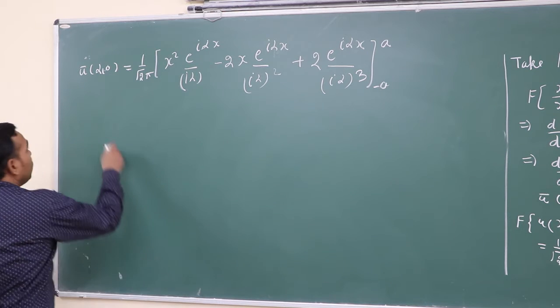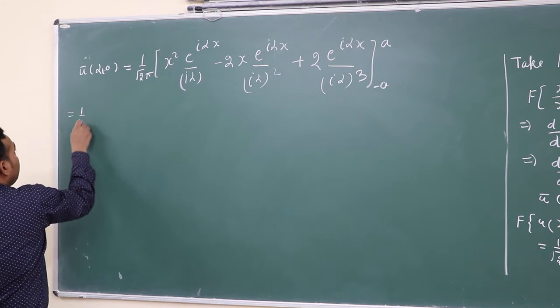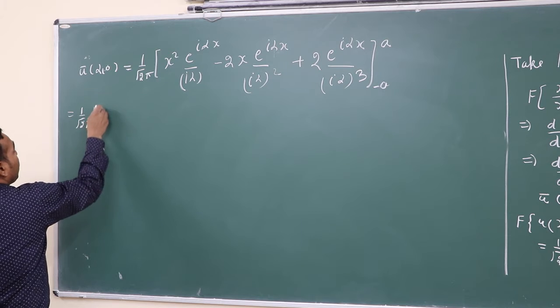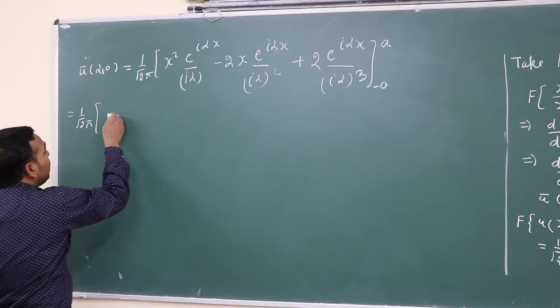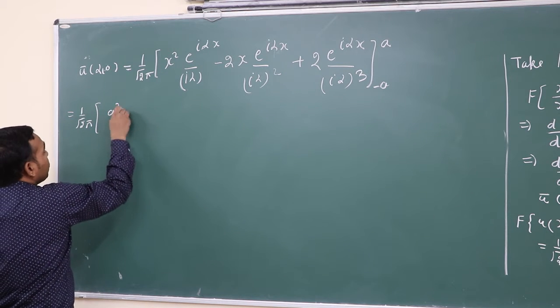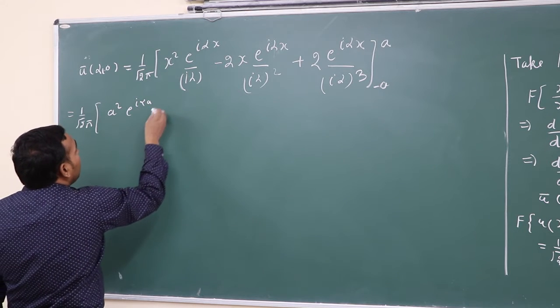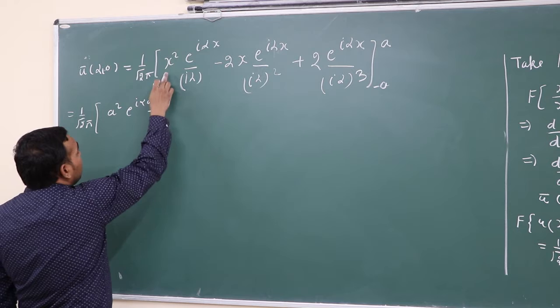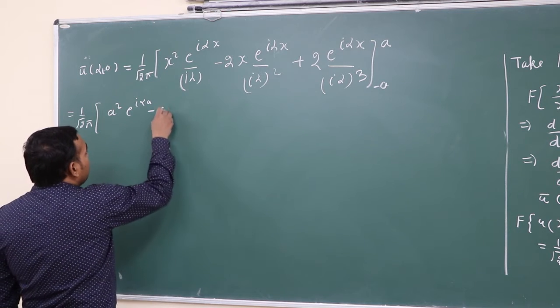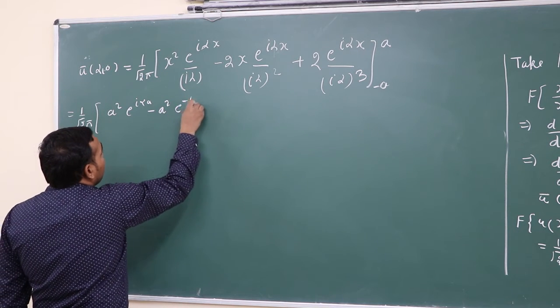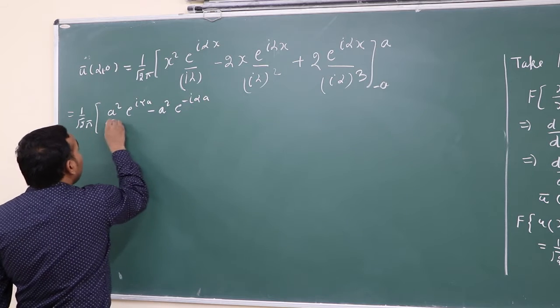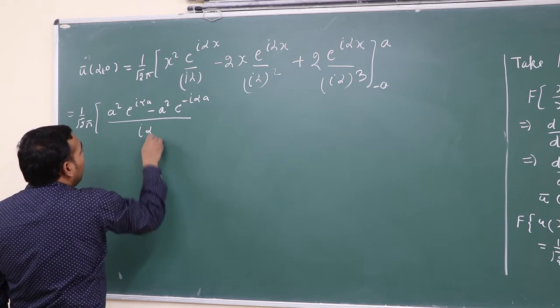So simply write as a square e to the power I alpha a upon I alpha, minus, here for minus a, minus a square e to the power minus I alpha a upon I alpha.